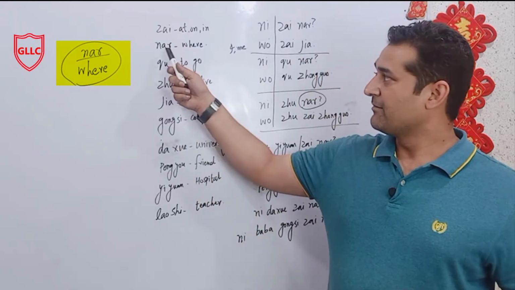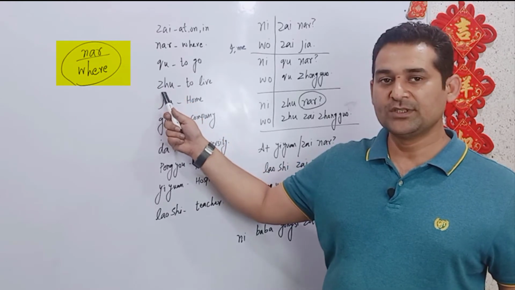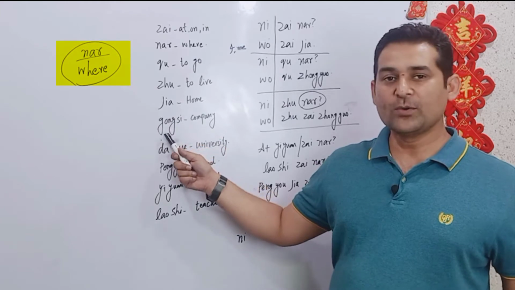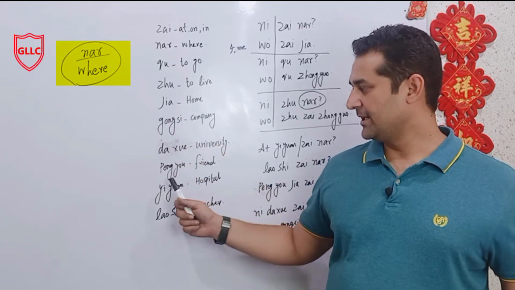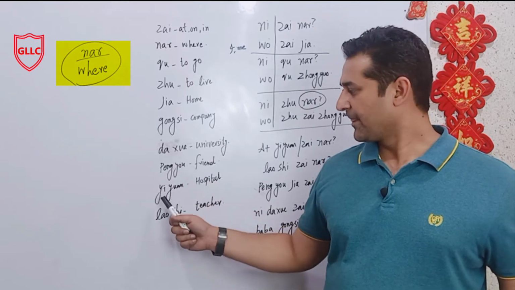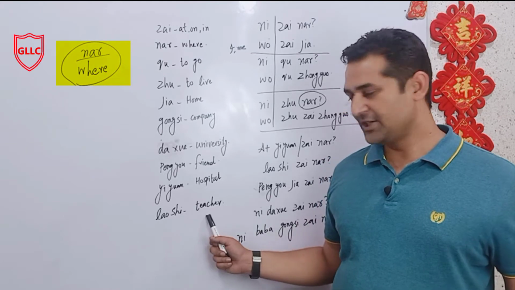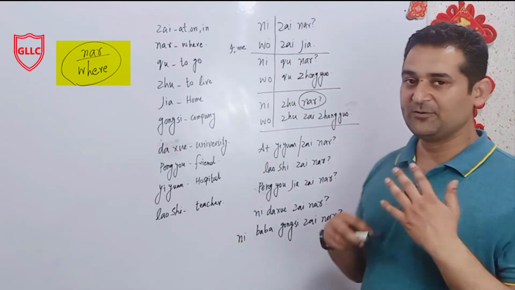哪儿 means where, 去 to go, 住 to live, 家 home, 公司 company, 大学 university, 朋友 friend, 医院 hospital, 老师 teacher. Okay, now we are going to start practically writing it down.